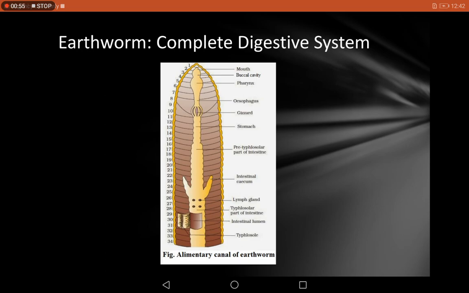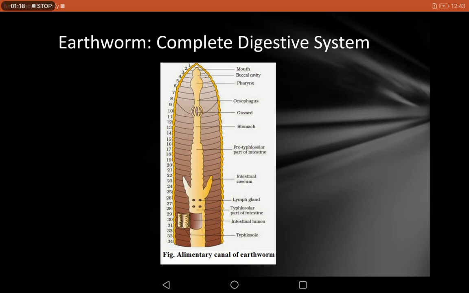But now the animals which we are going to learn are a little larger in size, so we will begin. The one is earthworm. Earthworm has a complete digestive system. Let us talk a little bit about earthworm.